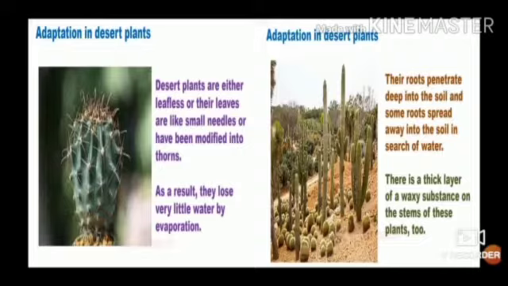The stems are green and they perform photosynthesis. The roots penetrate deep into the soil and some roots spread away into the soil in search of water. There is a thick layer of waxy substance on the stem of these plants too.